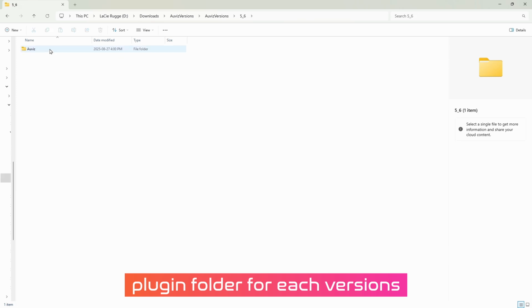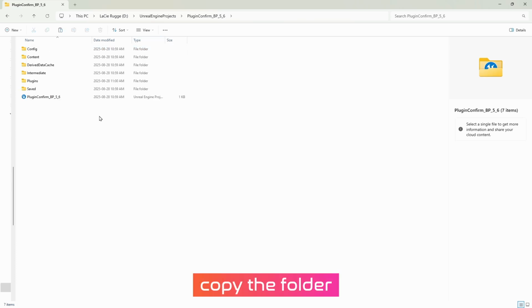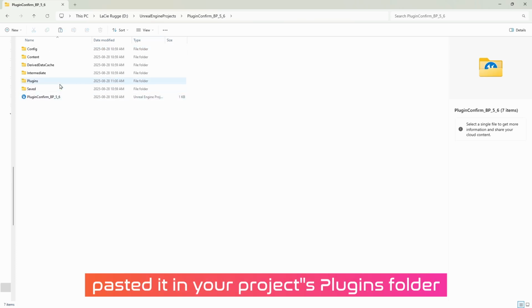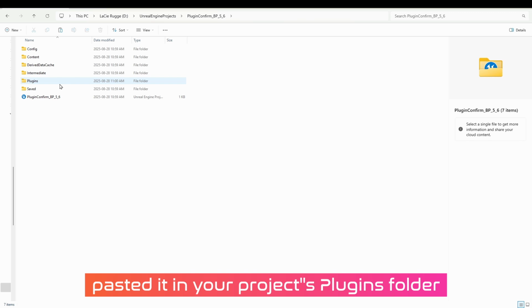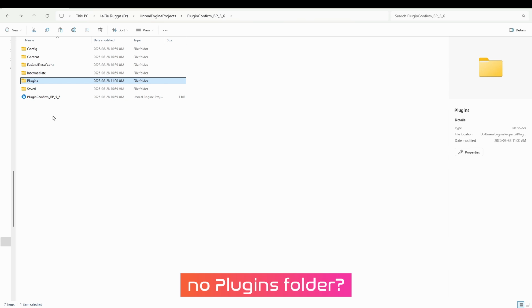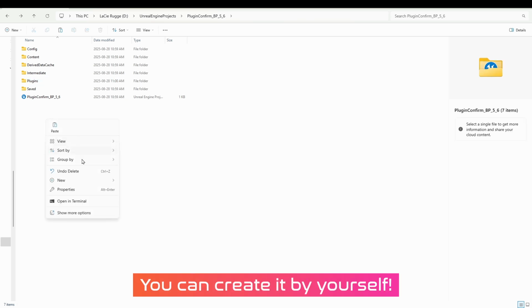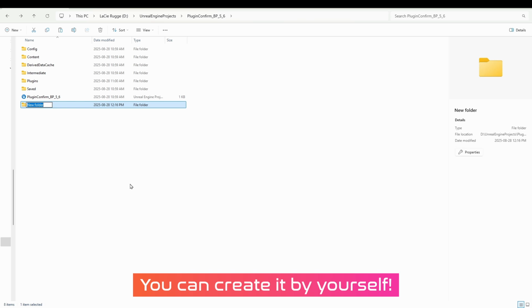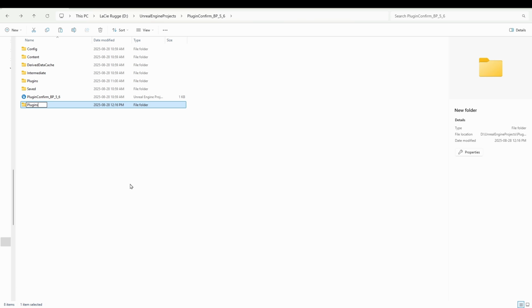For 5.6, I'm going to copy this one, and in your project folder, you need to add it into the Plugins folder, like this. If you don't have a Plugins folder, it's totally okay to create a new folder, call it Plugins and name it correctly so that the engine can understand the Plugins folder.